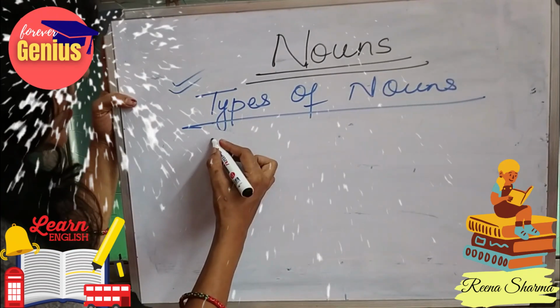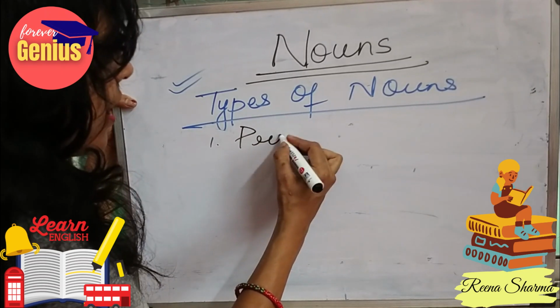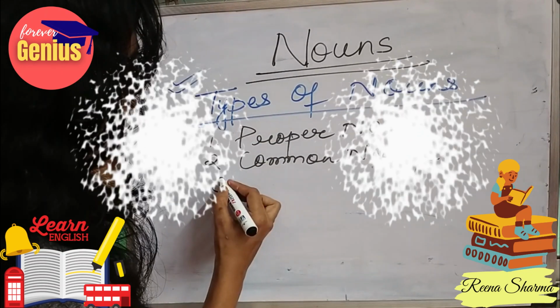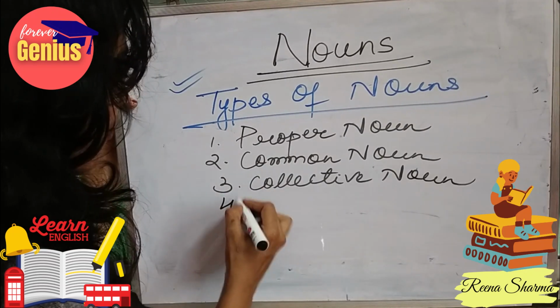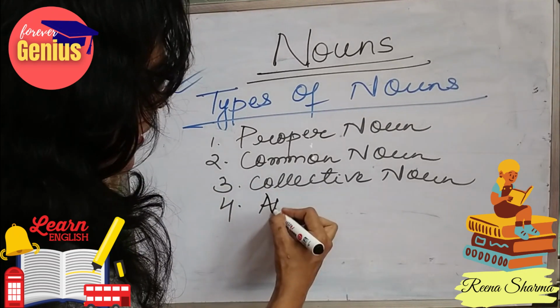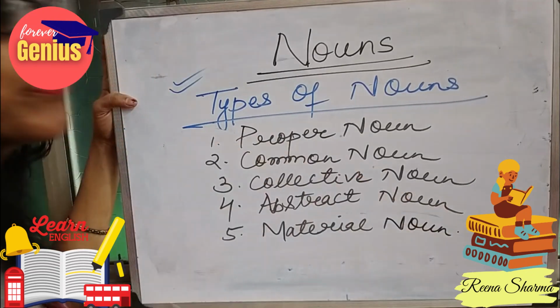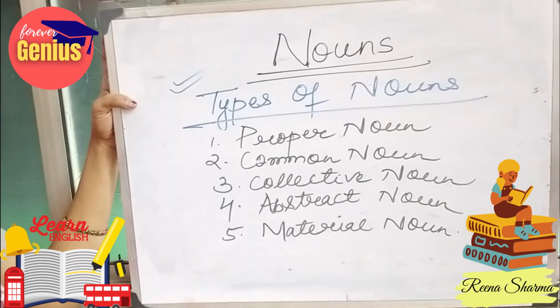Let's sum up. What are they? Number 1 is proper noun. Number 2 is common noun. Number 3 is collective noun. Number 4 is abstract noun. And number 5 is material noun. So I hope this was amazing to discuss.